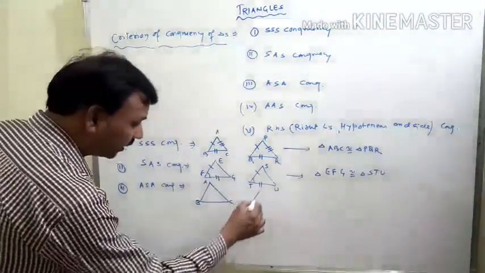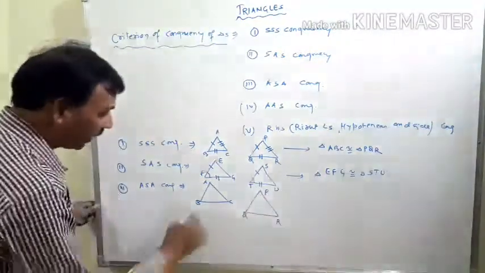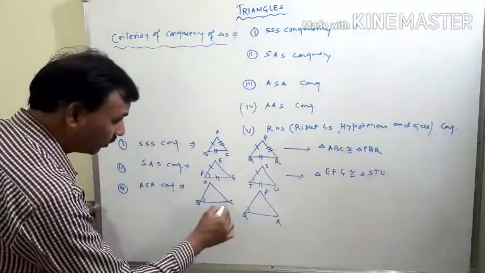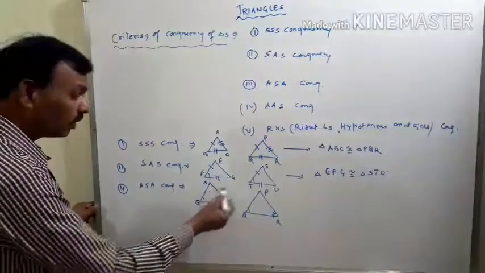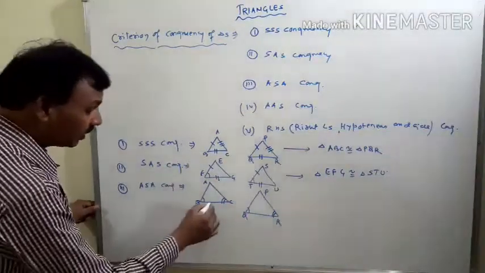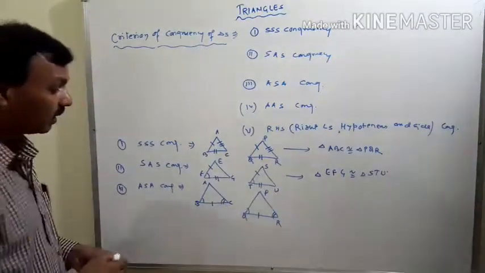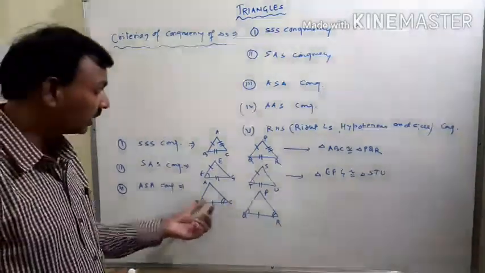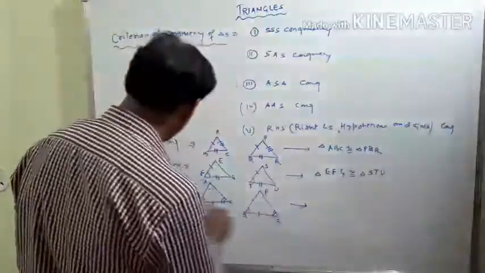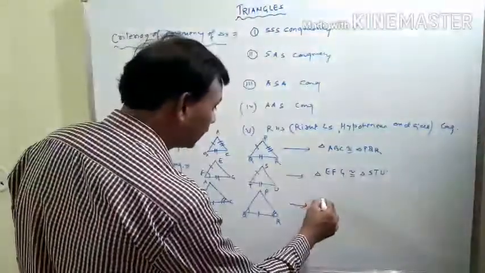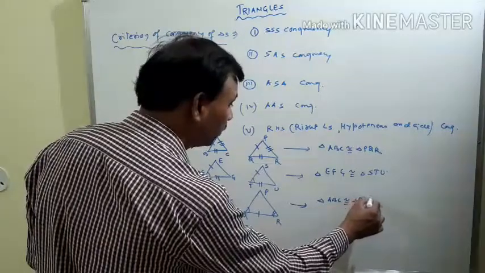ABC and PQR are two triangles, and if angle B equals angle Q and angle C equals angle R, then both triangles will be congruent when BC equals QR. That means this side should be common to both angles, and those angles are equal. Then under the criteria of ASA, we can say that triangle ABC is congruent to triangle PQR.